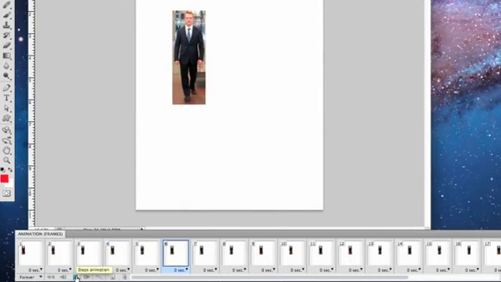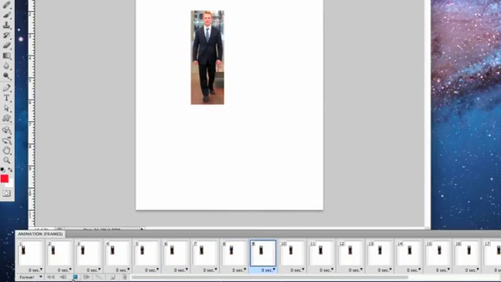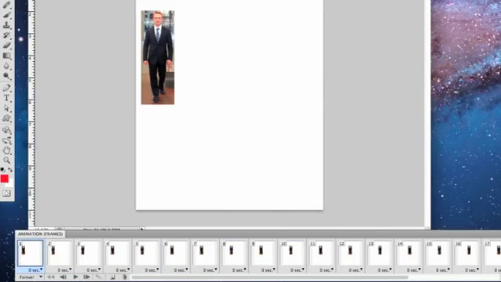Today I'm going to show you how to take an animation from Photoshop and export it for use in other things. So there are lots of reasons why you would want to do this. You are editing the animation in Photoshop or creating it in Photoshop, and you want it to go somewhere else. You want it to be a video or a GIF or something, like an animated moving GIF. So I'll show you the ways to do that.